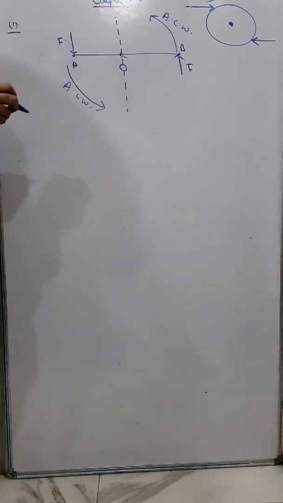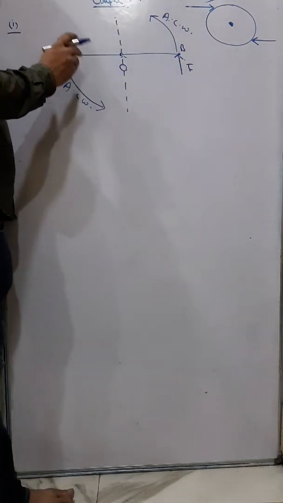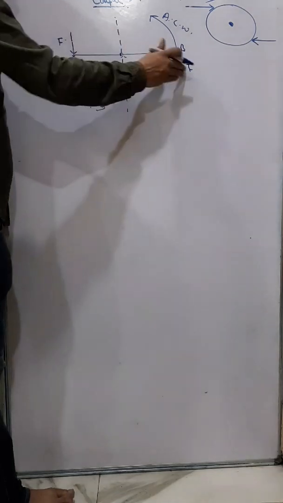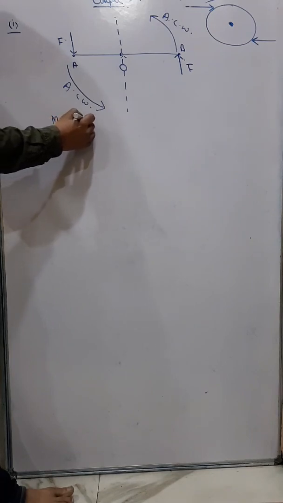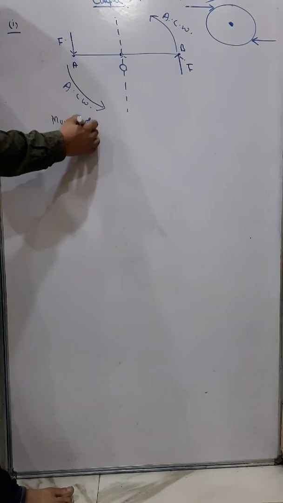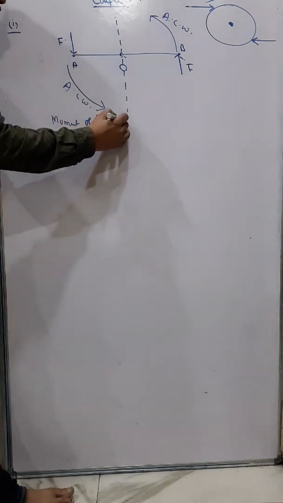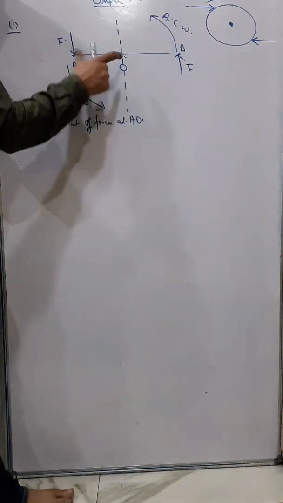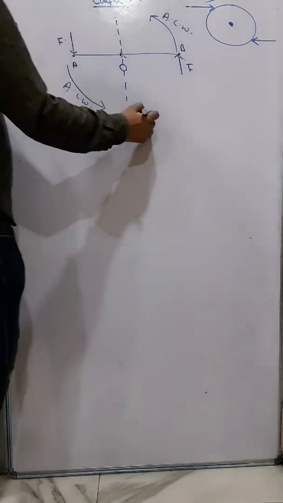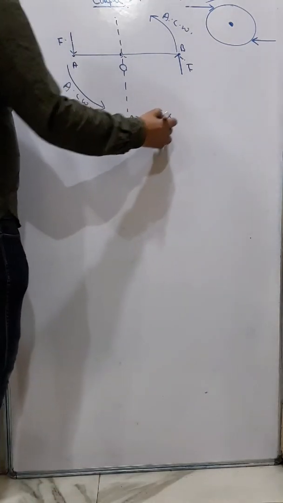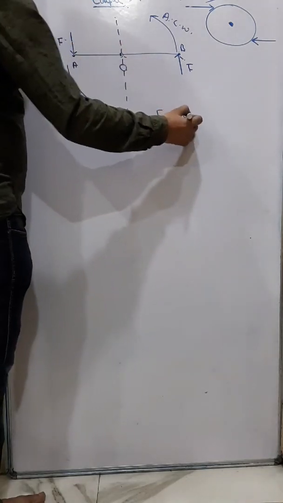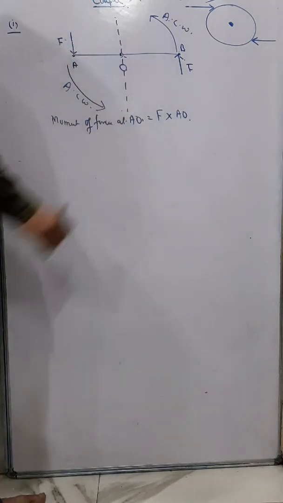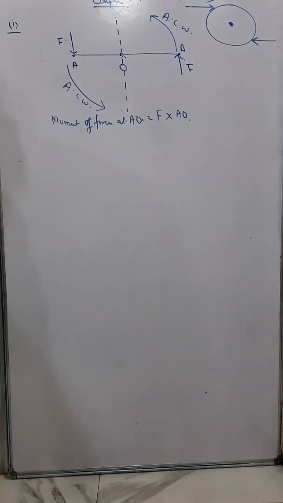Now if I want to get the moment of couple, because here it is the moment of a couple of forces, so generally we say moment of couple. For that, first of all we will calculate the moment of force at arm AO. At arm AO it will be what? Force F into distance, AO, and the sign will be positive. This is anti-clockwise, so it is F into AO.